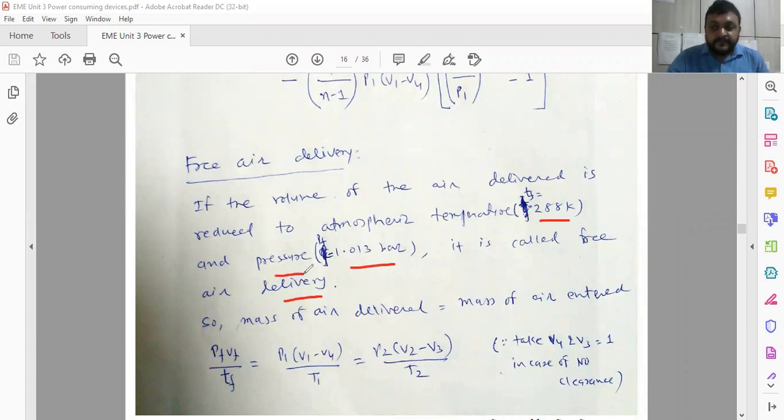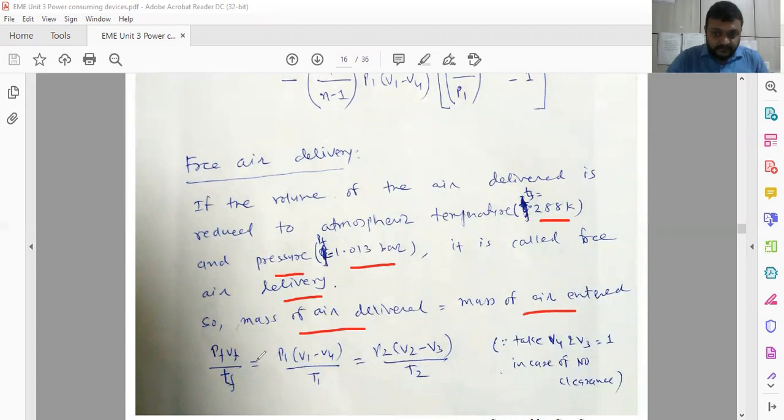So that is how, at this particular level, the amount of work done by the compressor is recommended by selecting the compressor capacity. And the mass of the air delivered is equal to the mass of the air entered.